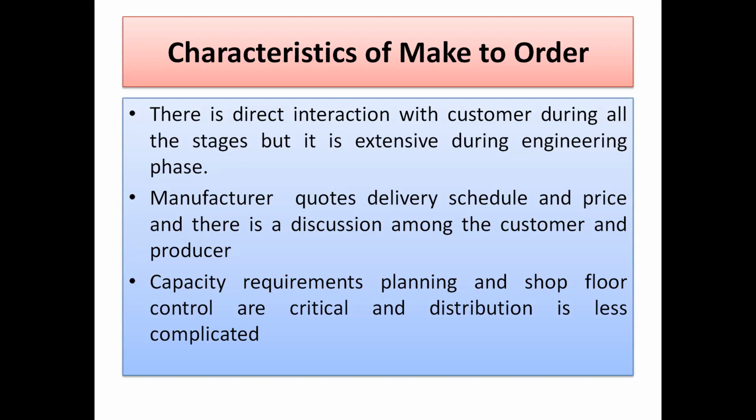So friends, here manufacturers quote the delivery schedule. For example, one boiler is required. Now I am having an order of 2 boilers, and I am the owner of one of the companies. So what will I say? These 2 boilers will get completed by this month, and I want 3 months. So I will quote this month in addition to 3 months. I will say November, December, January. At the end of January, we will be in a position to deliver you a boiler.